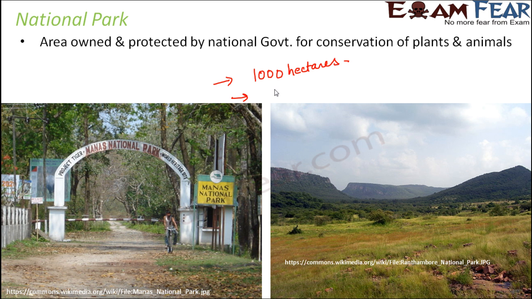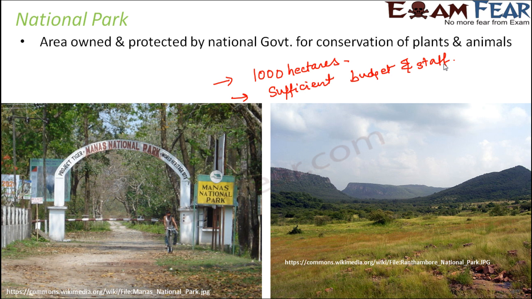Secondly, this particular area should have sufficient budget and staff. Why do you need budget and staff? Since you are going to take care of such a huge number of plants and animals residing in that area, you need somebody to take care, or somebody to watch that no wrong thing is happening in that area. Therefore, you need staff. And the moment you need staff, you need a budget to pay salary to these staff, right? So that particular area needs to have sufficient budget and staff.